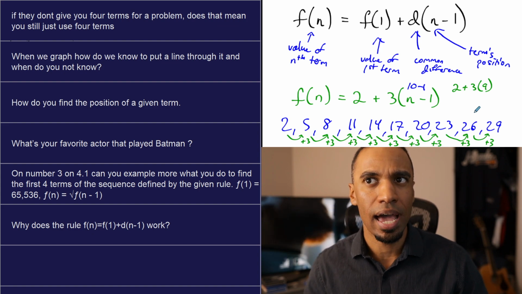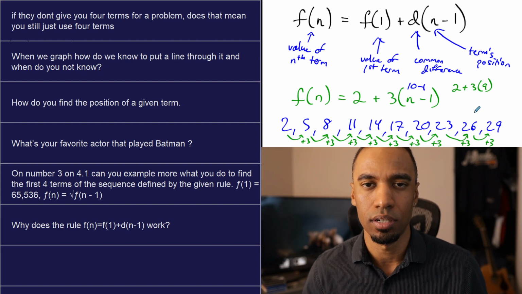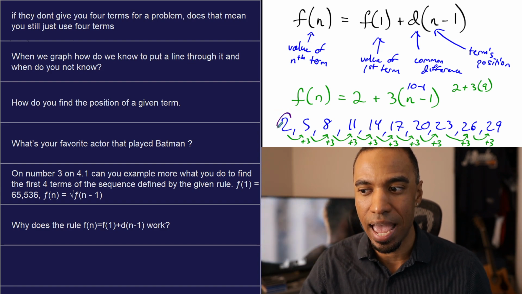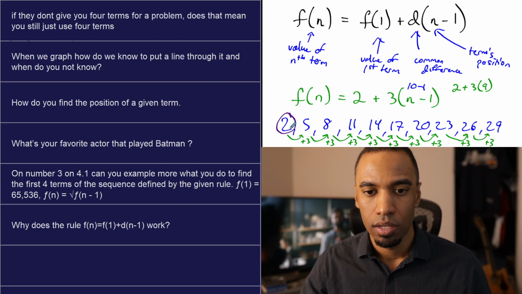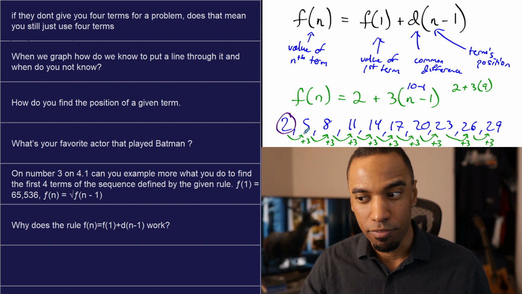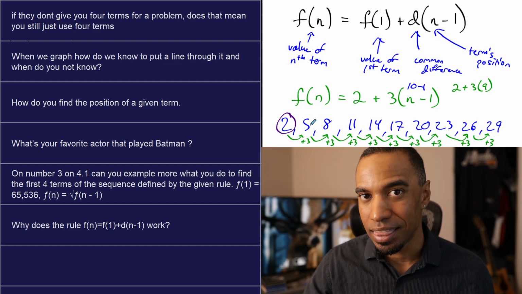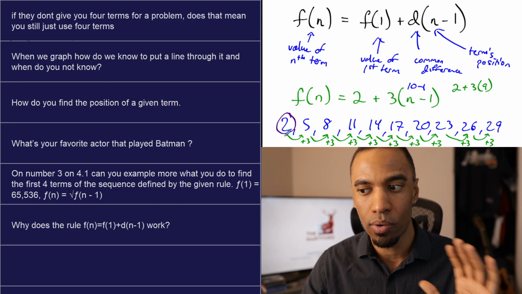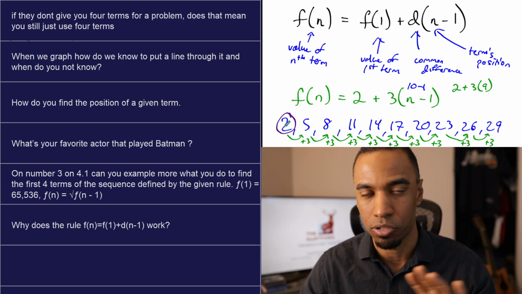Why don't we add it 1000 times, Mr. Robinson? Because we are starting from the first term. If we're already at the first term, then if I'm going to add 3 even once, I'm now at the second term. Once is the second term. We're already at the first term. We don't have to add 3 at all to get to the first term.